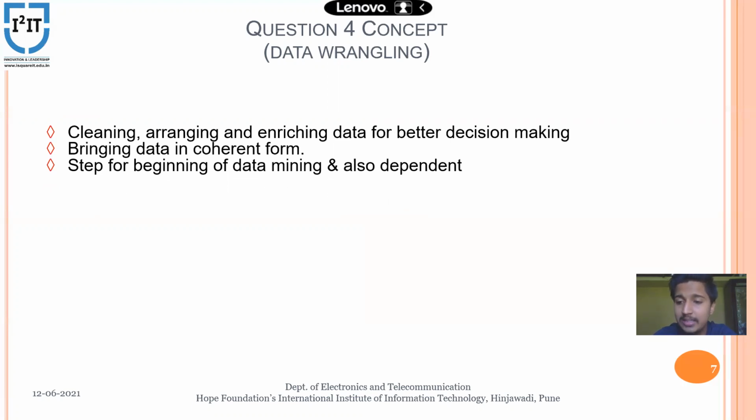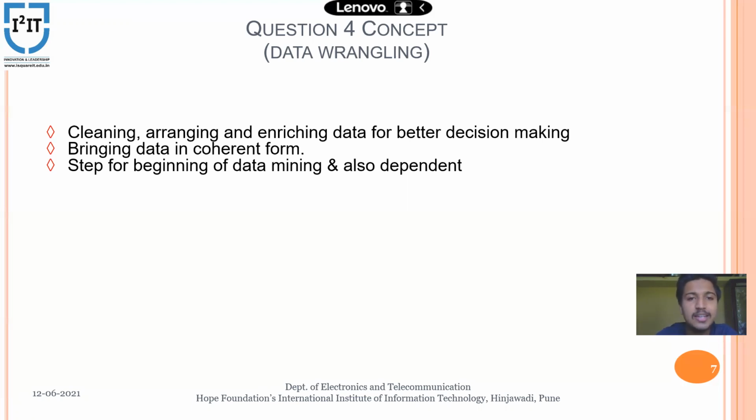Data mining, as I've told you, is used to extract useful data from a large amount of raw data. They are dependent on each other; neither can be done without the other.